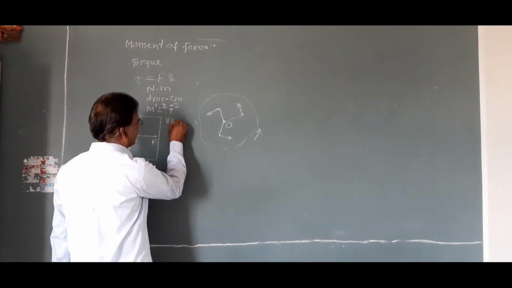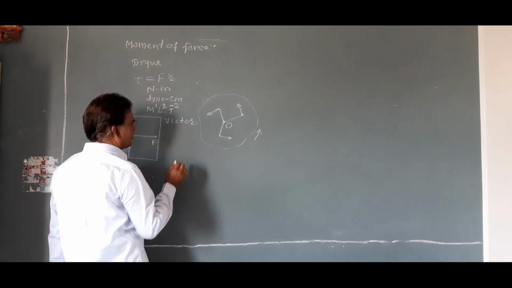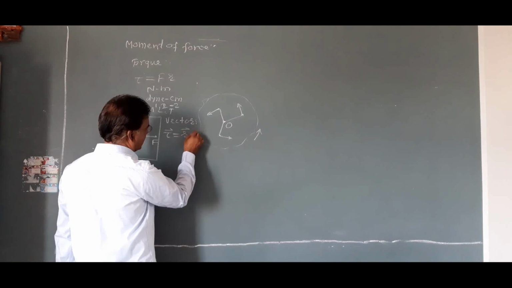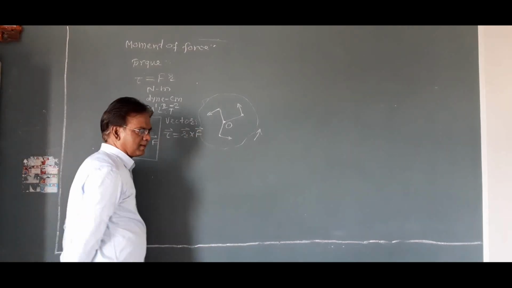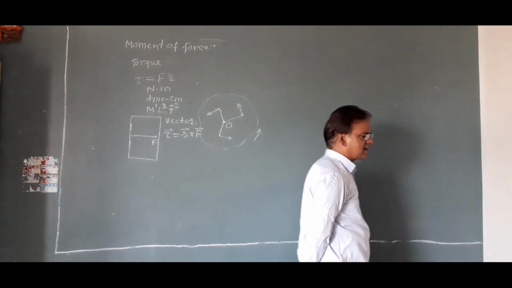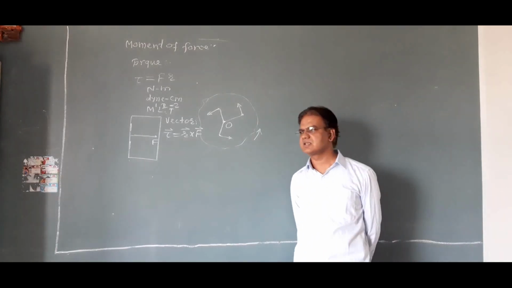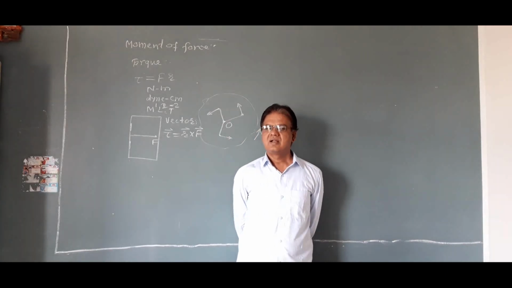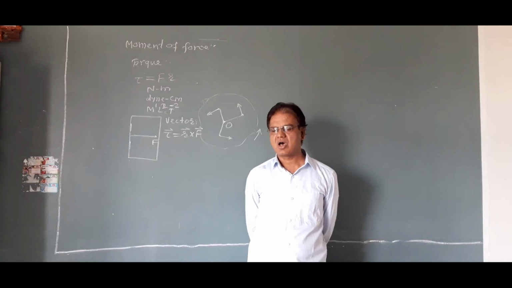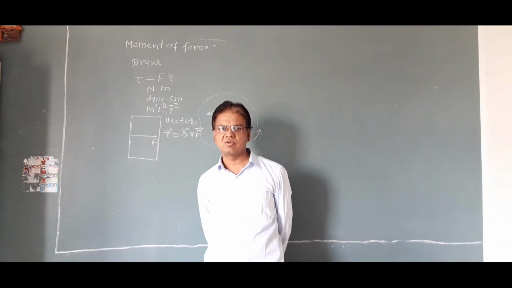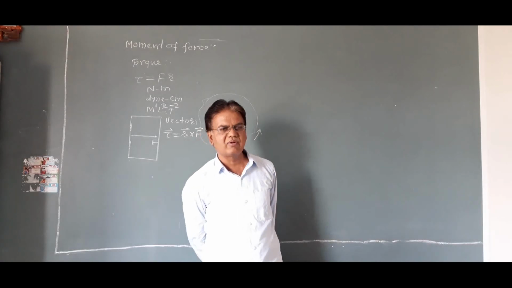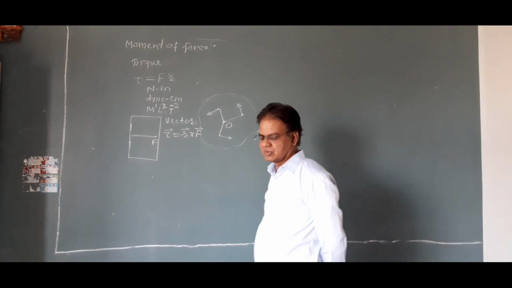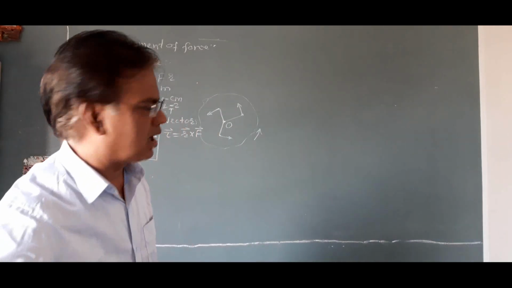Moment of force is a vector quantity, and moment of force can be expressed as torque is equal to R cross F. Therefore, as it is the vector product of R vector, the position vector, cross F vector, we can say that direction of this torque or moment of force is perpendicular to the plane or given by right hand rule. Here, this is about this moment of force or torque.